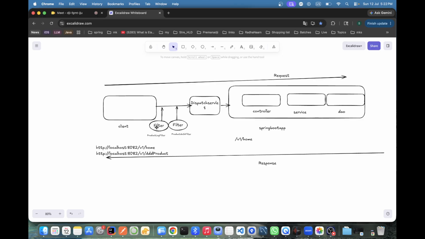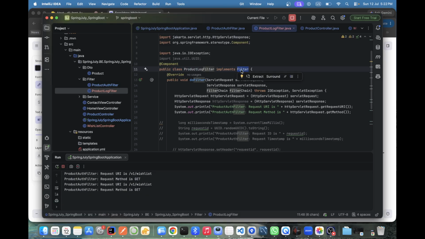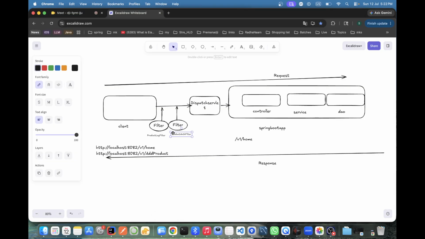Now the second question is there. Suppose somehow we identify this is the first. Suppose this product log filter is first and product auth filter is second. Suppose we identify how they are connecting. Suppose from the client to the filter it's called with the help of the filter interface. That is fine. But how they are connecting is through filter chain only, but I don't know based on which priority they are going. I'll give you the solution, don't worry. But first you understood how they are connecting.